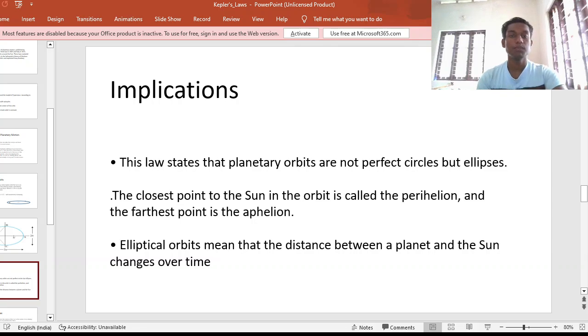Here are some implications of the first law. First one is that the law states that the planetary orbits are not perfect circles but ellipses. We have discussed this, and the closest point to the sun in the orbit is called perihelion and the farthest point is aphelion. Elliptical orbits mean that the distance between a planet and the sun changes over time. Since it is not a perfect circle, the distance between the planet and the sun will be changing every time.